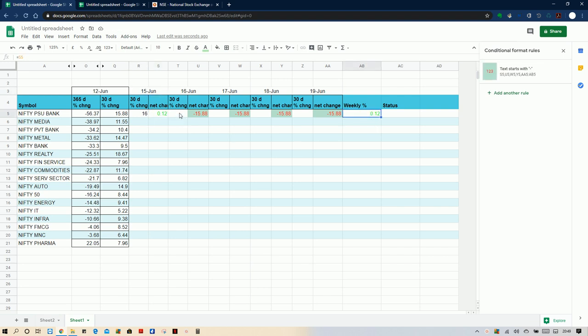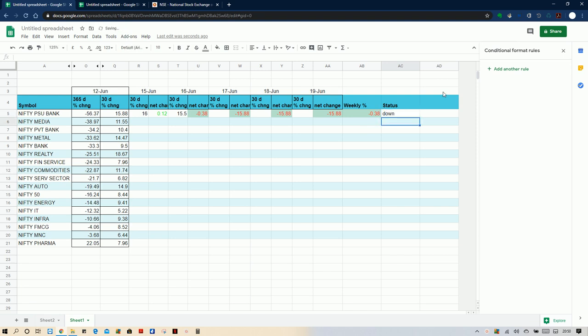Suppose the next day, that is on 16th June, you write down the data. Maybe we are only estimating, so suppose it is giving a rate of 15.5. Now the net change will be 15.88 minus 15.55, so that is negative. The weekly change will be the net change data, so it is minus, so it will be down.